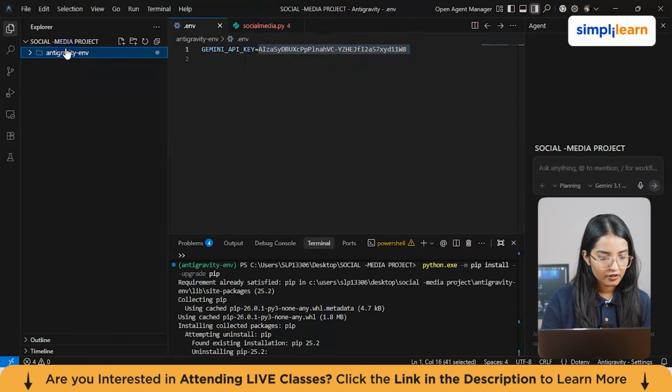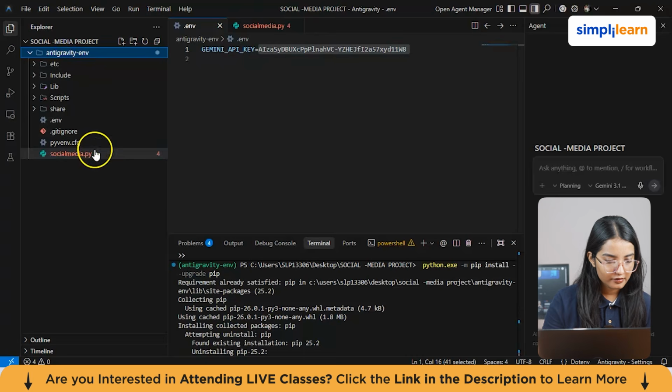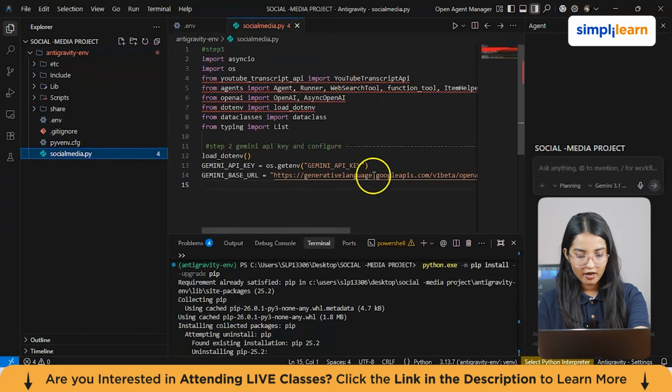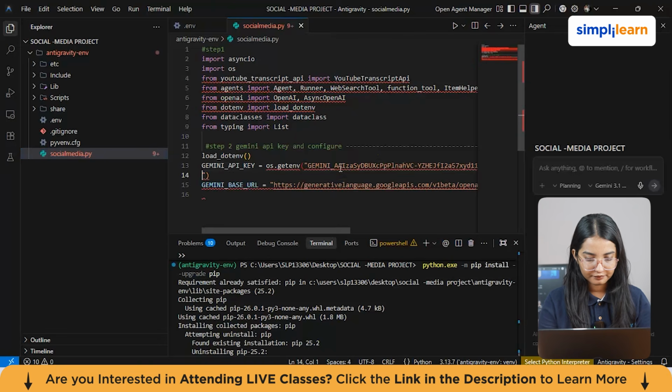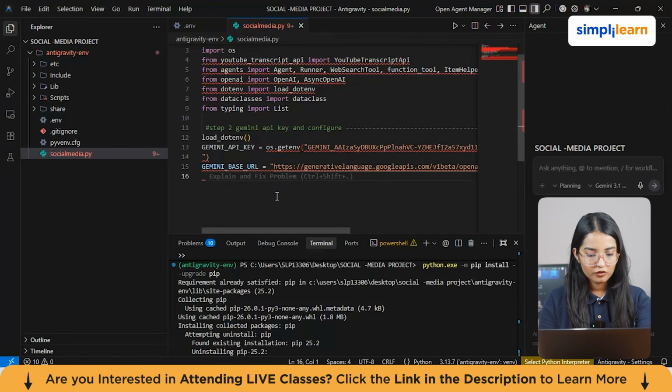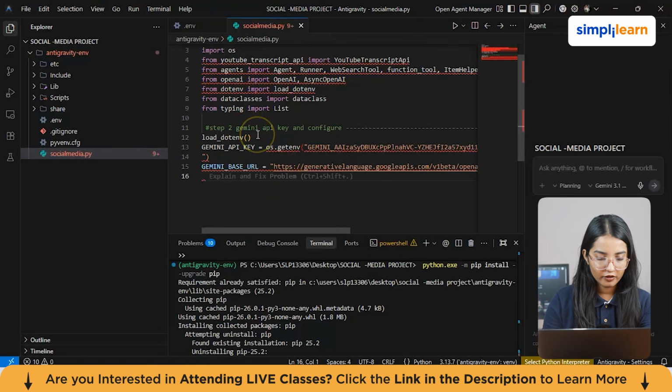We'll go back to our Python file, and from here you can just copy paste your Gemini key. Yeah. So .env has loaded all your variables from the .env file, and this Gemini API key will fetch your Gemini API key securely from the environment. And the base URL which you see here, what it does, it will set the base URL for the Gemini API, which is the relevant URL for your API.